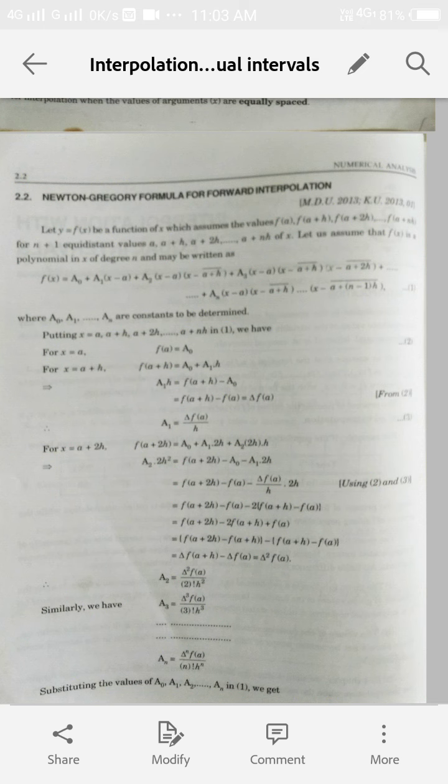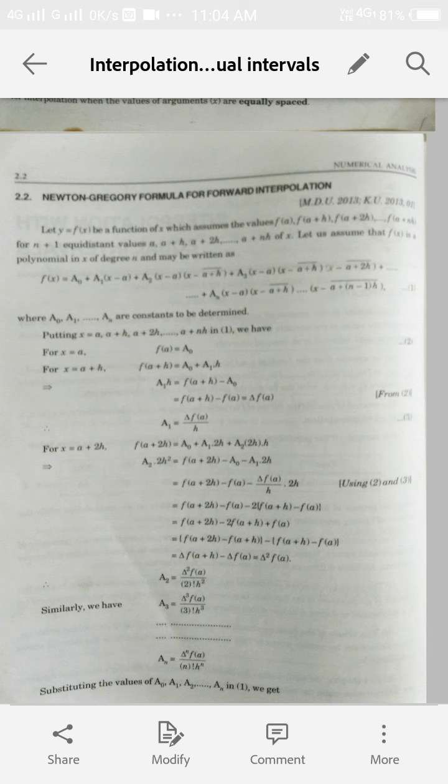Here a naught, a1, a2, an, these all are constants that we have to determine, and we are given the values of a plus h, a plus 2h. So these values we can use in defining the polynomial f(x). Now for finding these values, we put the values of x one by one, and in the first step we put the value of x as a.